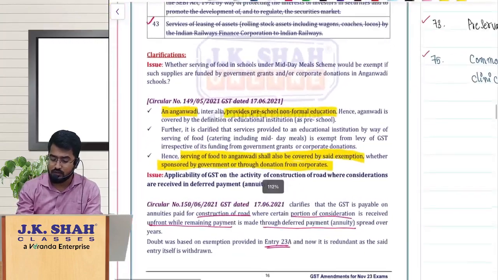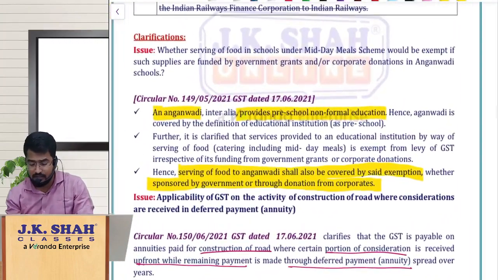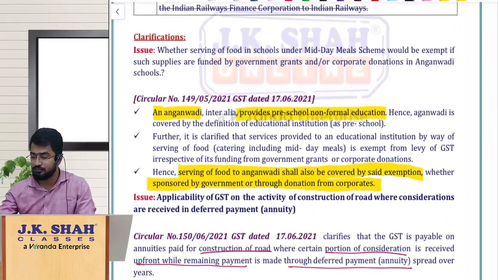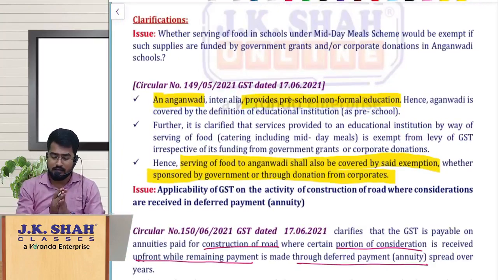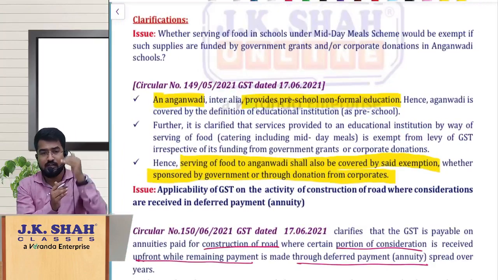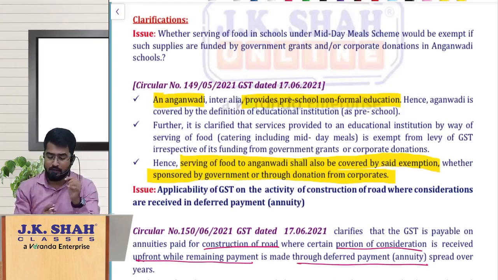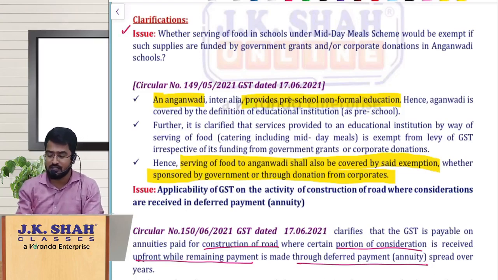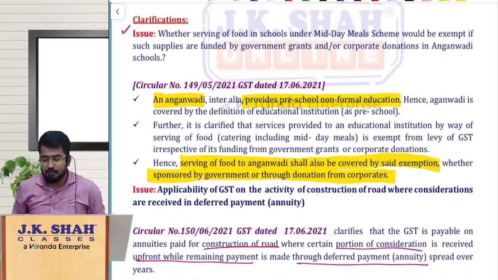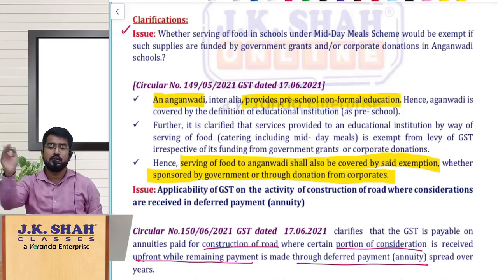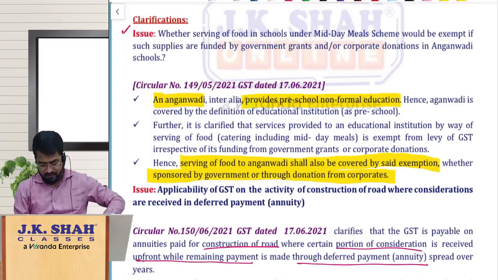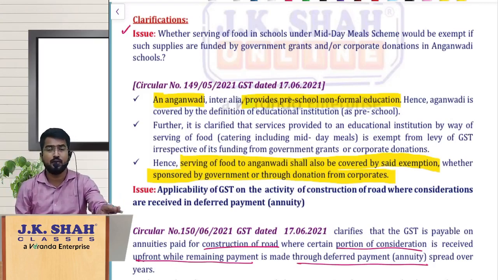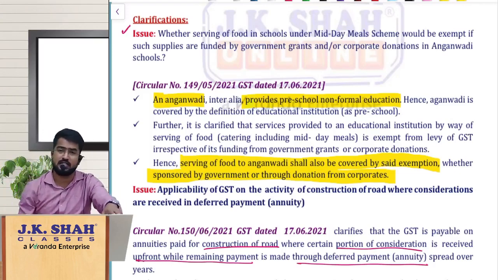So now let us go with certain clarifications given by the department. In that, I have given in such a way like what is the issue and what is the clarification. First, the first issue we are taking up in clarifications is the midday meal scheme. We have seen education institutions, entry 66, where the exemption is given to catering services provided to education institutions under GST.